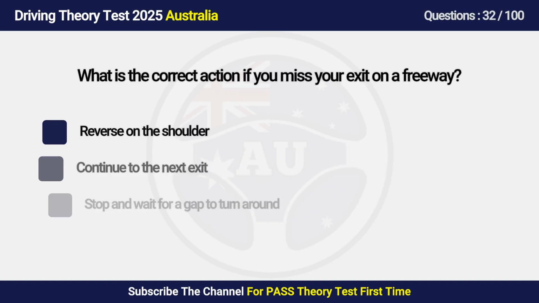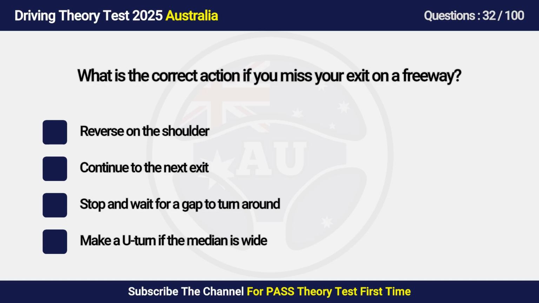Question 32. What is the correct action if you miss your exit on a freeway? A. Reverse on the shoulder. B. Continue to the next exit. C. Stop and wait for a gap to turn around. D. Make a U-turn if the median is wide.